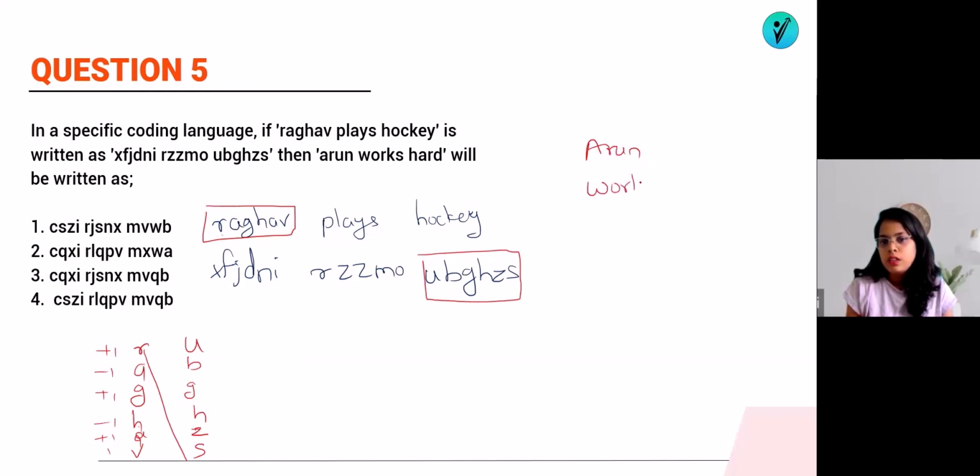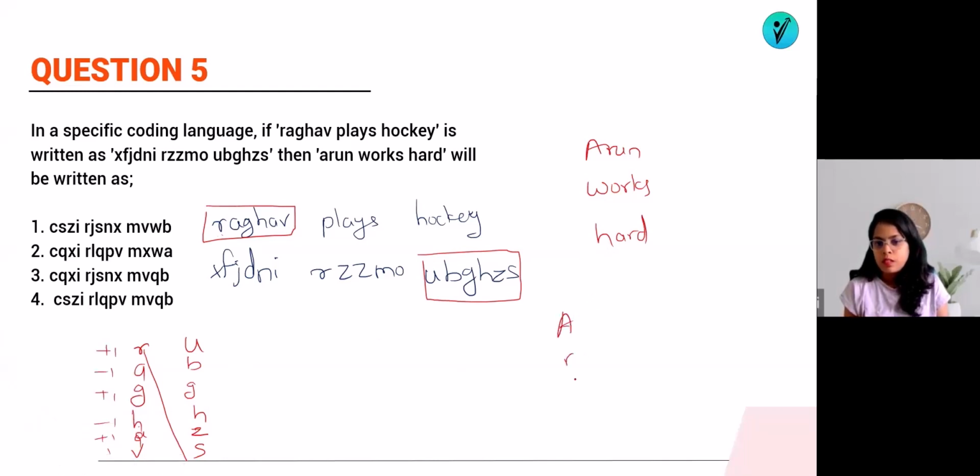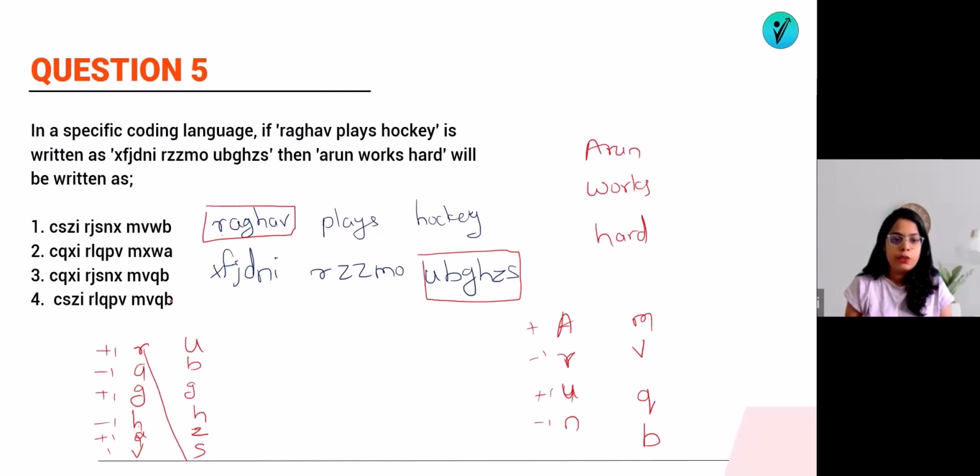Arun works hard. So similarly, what will be the code for Arun? A +1 will be B, R -1 will be Q, U +1 will be V, and N -1 will be M. Right? So MVQB. You can see this is MVQB because we write it at the last, right? So this is option number 3 or 4 is possible.